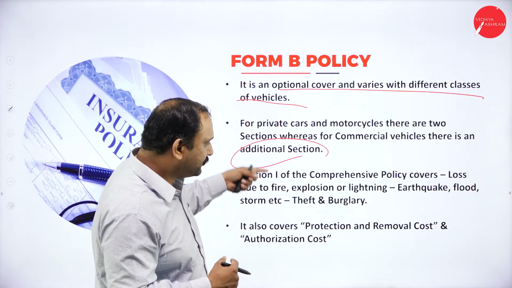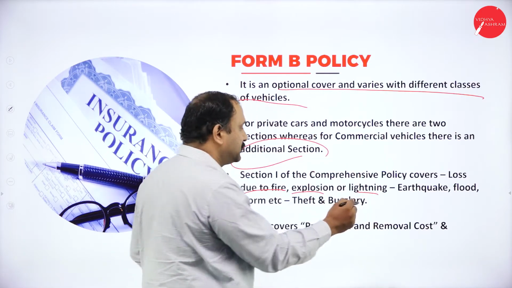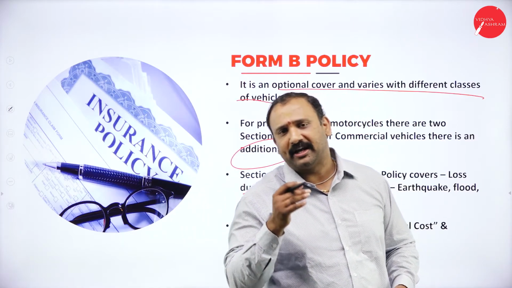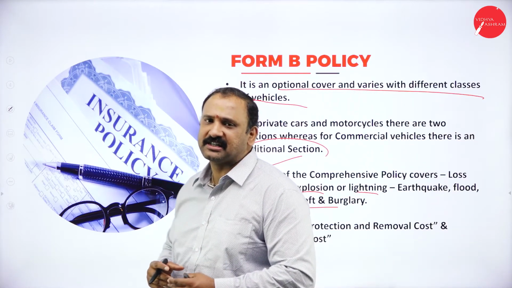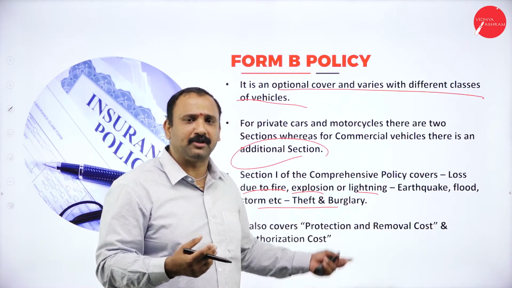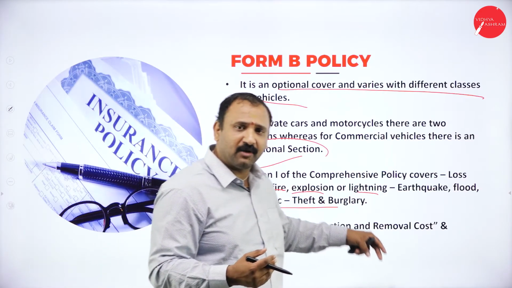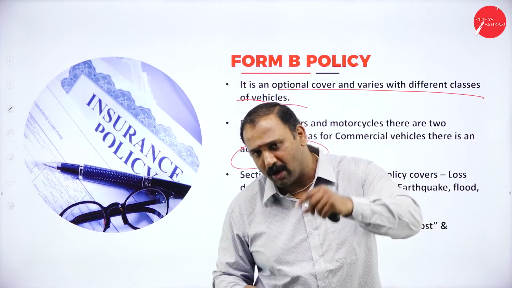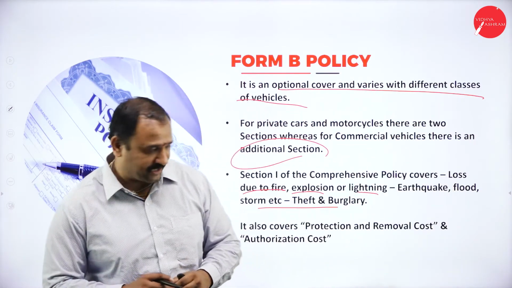Now, Section 1 of the comprehensive policy covers loss due to fire, explosion, lightning, earthquake or storm, theft or burglary. What we are trying to do is extend the motor insurance to cover cyclones or any kind of natural disaster that is affecting your vehicle, or any kind of physical damage caused by explosion or fire or lightning, plus earthquake and flood. And we are also covering theft and burglary. In Form A, these things do not come in. So when you go for a comprehensive policy, even these factors will be covered under that policy.